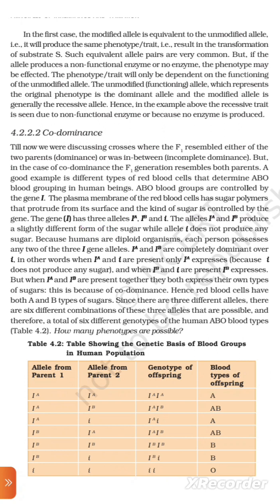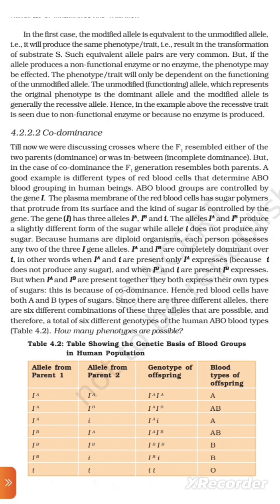That gene I has three alleles: IA, IB, and i. The alleles IA and IB produce a slightly different form of the sugar, while allele i does not produce any sugar. Because humans are diploid organisms, each person possesses any two of the three I gene alleles.